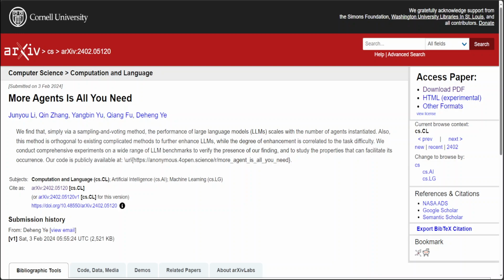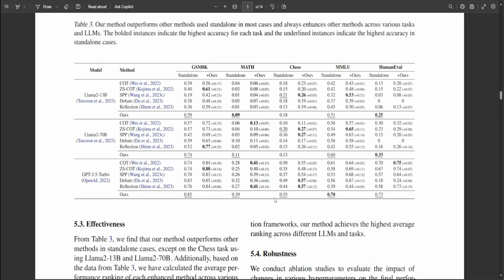Coming back to what we are dealing with here, this new model is not only simple to follow but easy to implement too, though it requires a bit more resources. So this solution, which says that more agents is all you need, tackles this issue by implementing a straightforward method of adding more instantiated agents and applying a sampling and voting technique. They have also done some benchmarking.